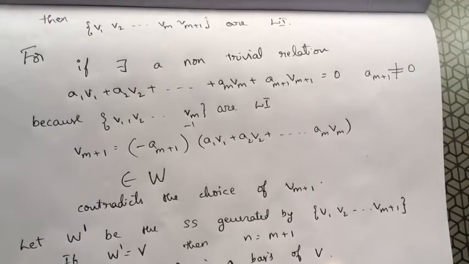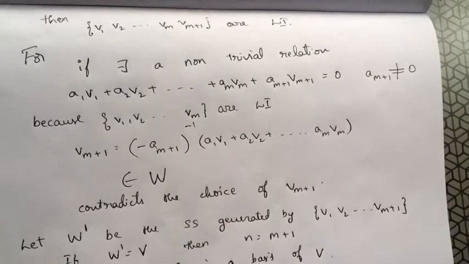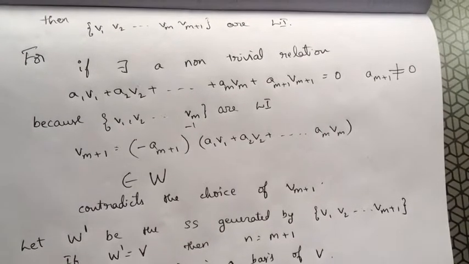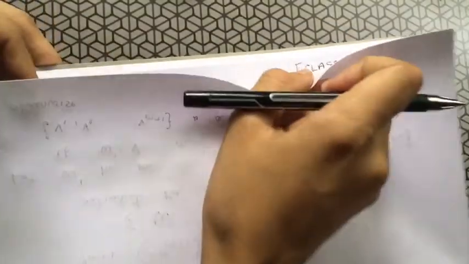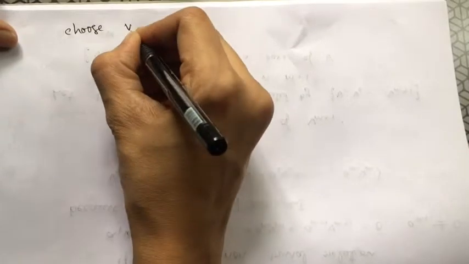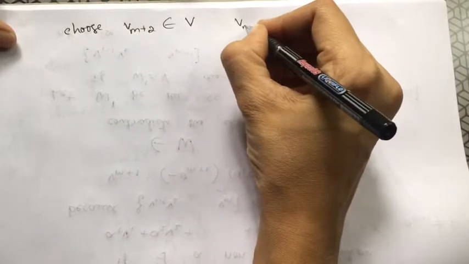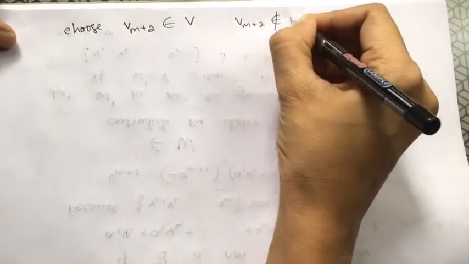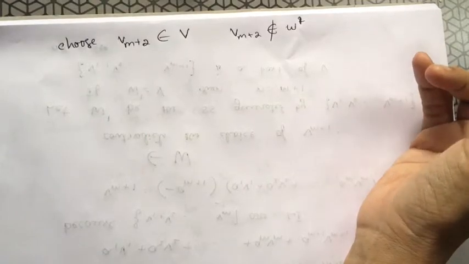This becomes a basis for V since W dash equals V. Otherwise, if it is not a basis for V, by the same argument, I'll take up one more vector which is in V but not in W dash. So choose Vm plus 2 which is in V but not in W dash. And I'll continue the same process.